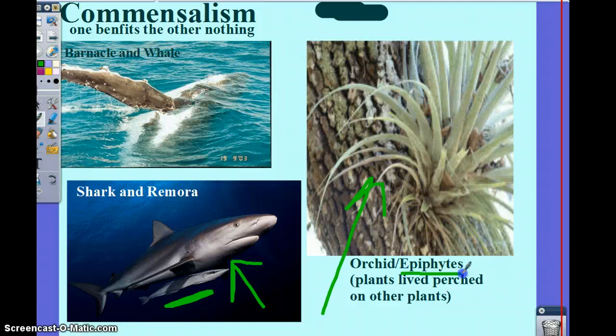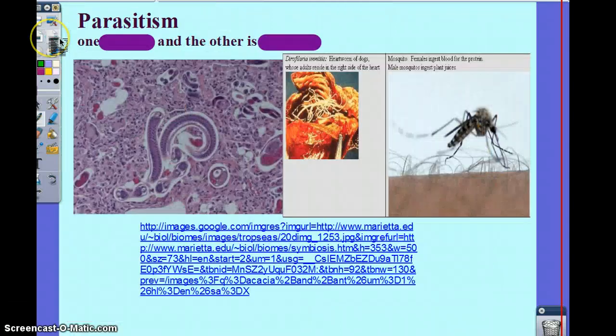An orchid is an epiphyte, and you're gonna have to know that. An epiphyte is an air plant. Okay? And orchids are great examples of epiphytes. How is this commensalism? Good. It gets nutrients and water from the tree, and the tree is indifferent. It's not sucking nutrients from the tree, because if it was sucking nutrients from the tree, the tree would be harmed. It's getting whatever trickles around. Okay? So it's commensalism.